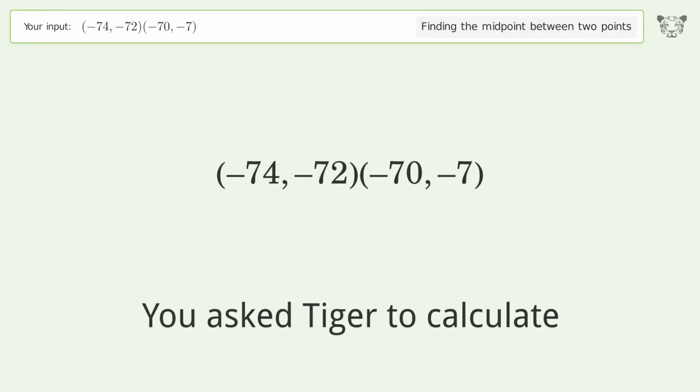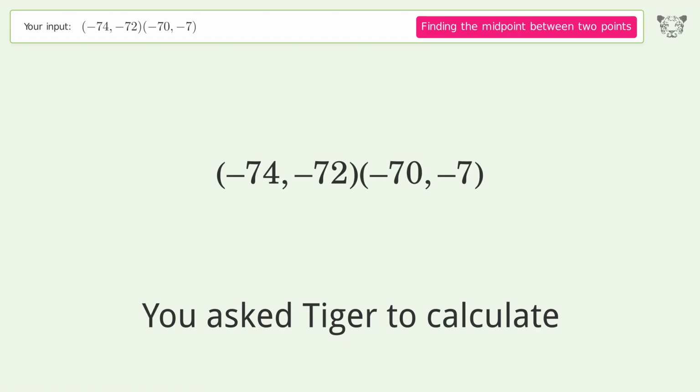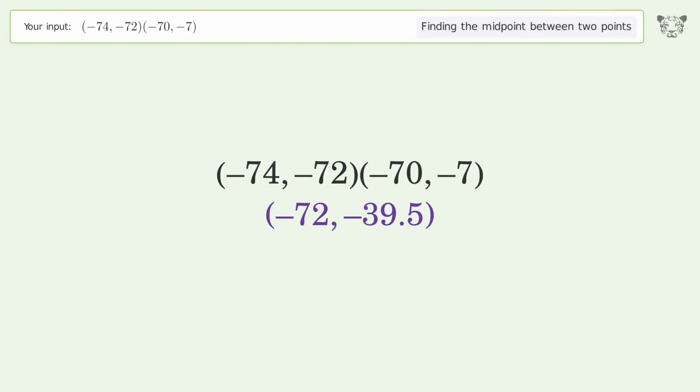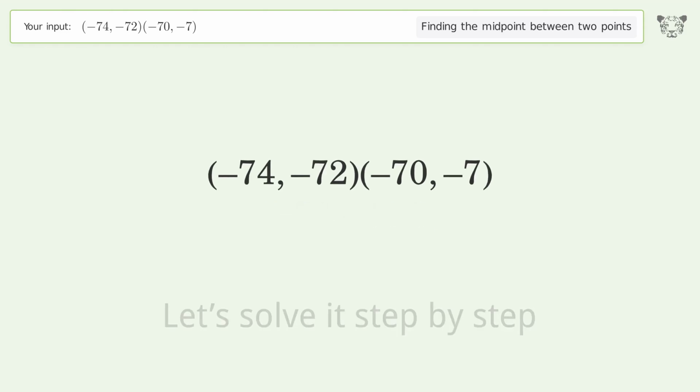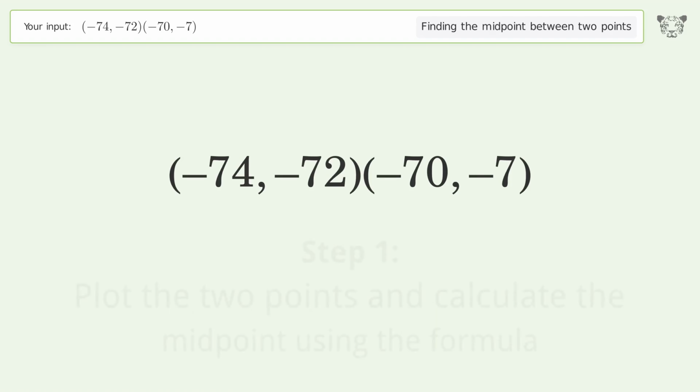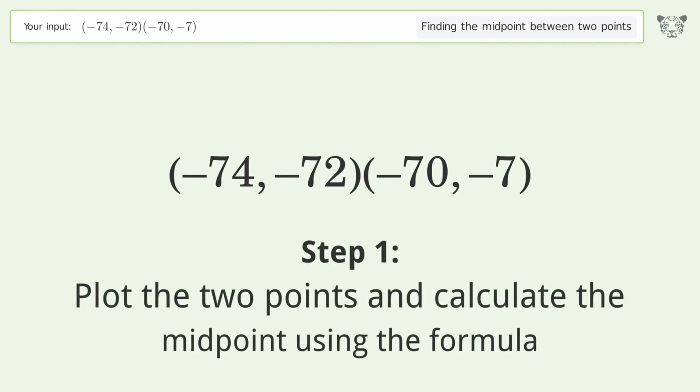You ask Tiger to calculate. This deals with finding the midpoint between 2 points. The midpoint between the 2 points is -72, -39.5. Let's solve it step by step. Plot the 2 points and calculate the midpoint using the formula.